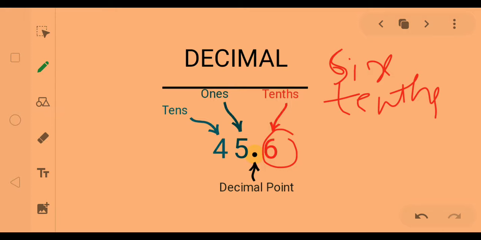6 tenths is written as 6 by 10. In decimal form, it is 0.6. And this number is 45.6.